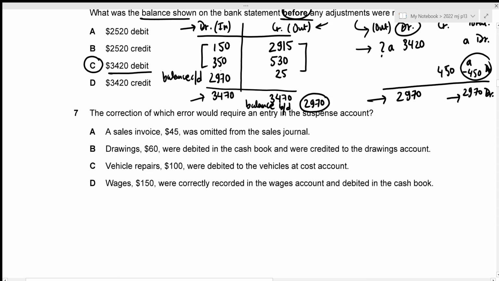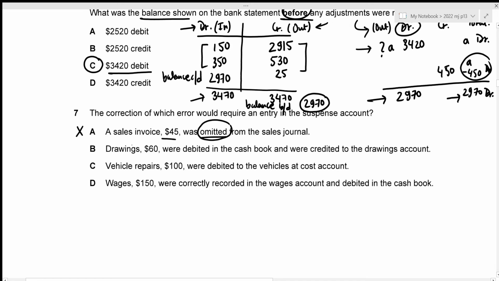The correction of which error would require an entry in the suspense account? So the very first one is a sales invoice 45 was omitted from the sales journal. And remember that the trial balance does not show the error of omission. And in this case, the sales invoice is being omitted. So the rectification of this error would not require an entry in the suspense account. This is an incorrect option.